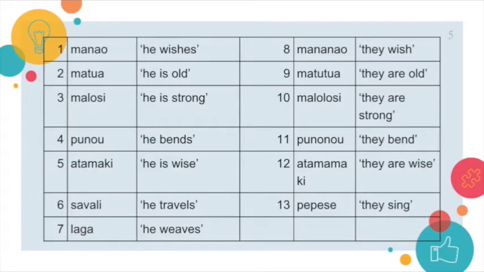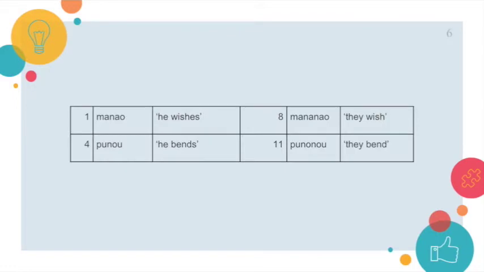In order to decipher what they weave, they travel, and he sings is in Samoan, we must first look at the two sets of words. The words containing a singular morpheme and the words containing a plural morpheme. Words 1 through 7 are singular and words 8 through 13 are plural. Since the words weave, travel, and sing are verbs, for this example we will be excluding adjectives, as the rule for subject and adjective agreement may be different from subject and verb agreement.